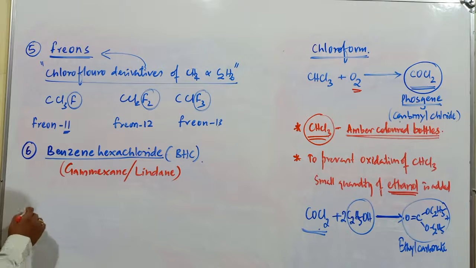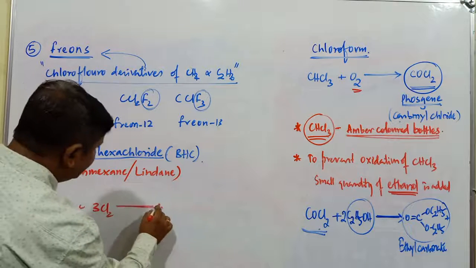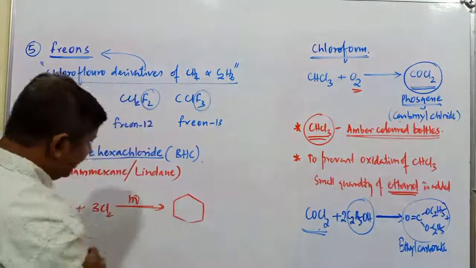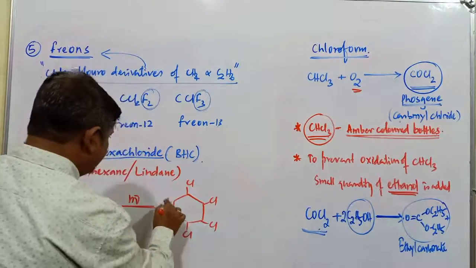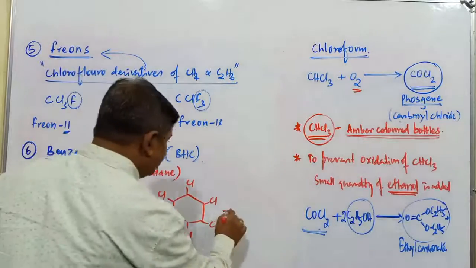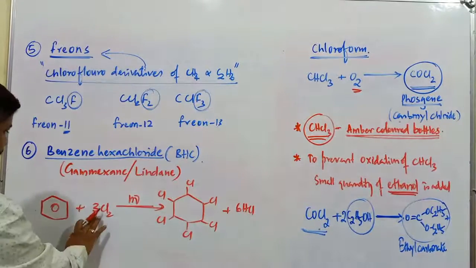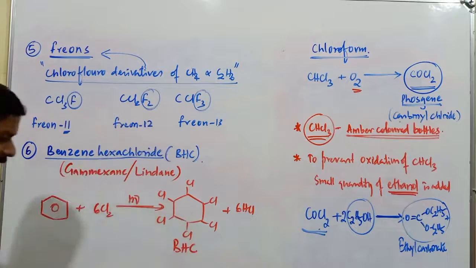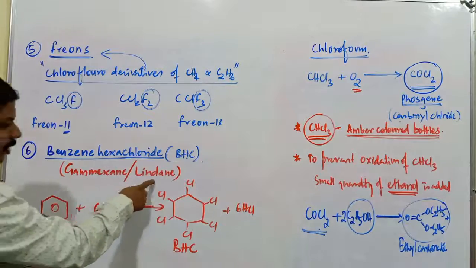Just observe, this is the compound benzene. When it is treated with 3 moles of chlorine in the presence of diffuse sunlight, this compound gets converted into the compound with six chlorine atoms, plus 6 moles of HCl. So this compound is called benzene hexachloride, or it is also called gamexane or lindane.